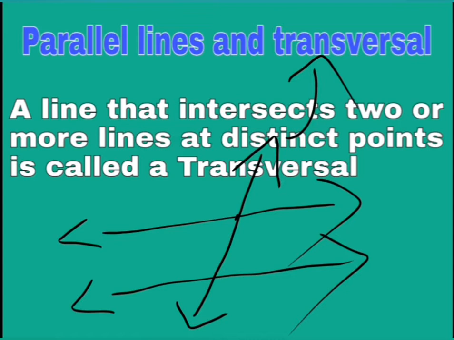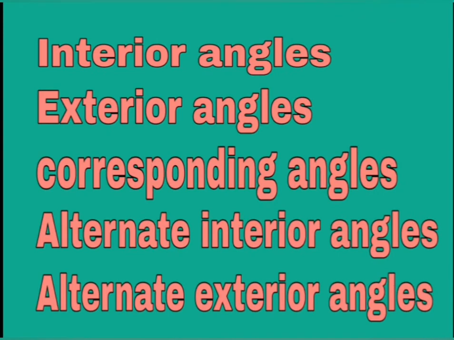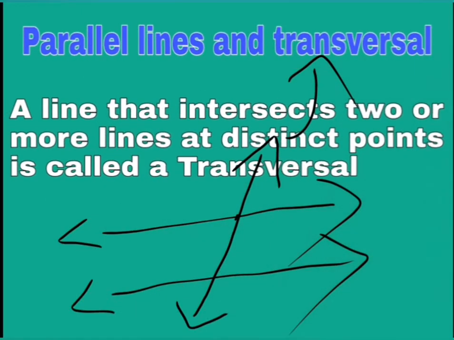We can define it as a line that intersects two or more lines at distinct points. At different points, if your line is meeting the given two lines, that line is considered a transversal.